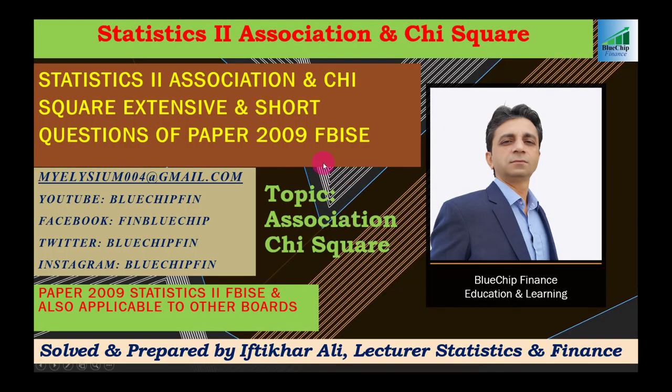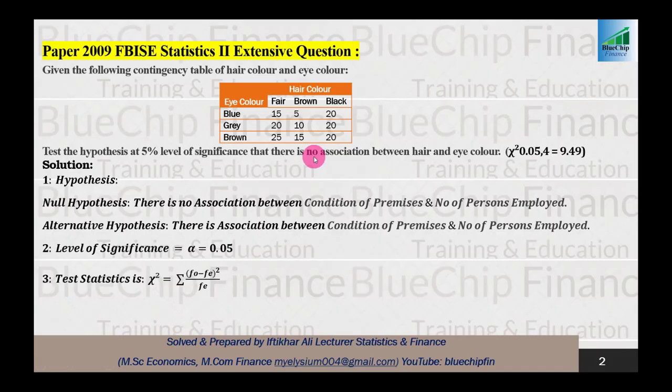In this video, we are going to discuss association and chi-square related to paper 2009 statistics 2. First of all, we will discuss the extensive question. After that, we will focus on short questions related to association and chi-square, and finally, we will discuss the MCQs discussed in the paper. So the extensive question is: given the following contingency table of hair color and eye color.